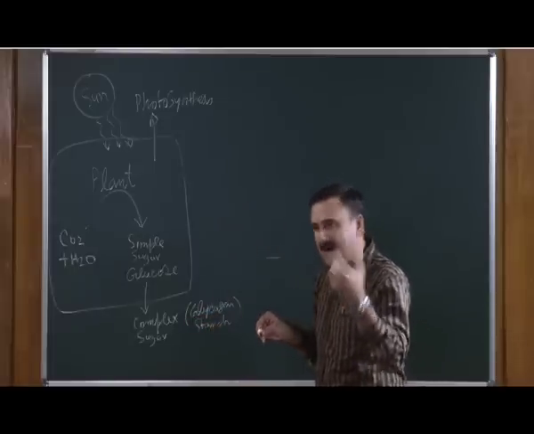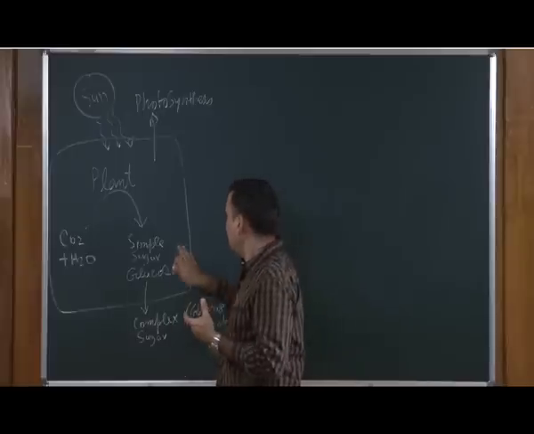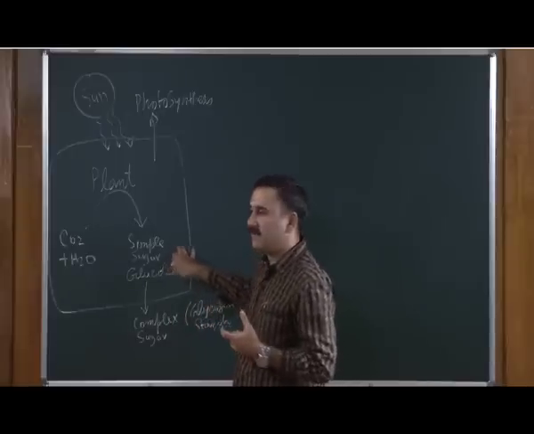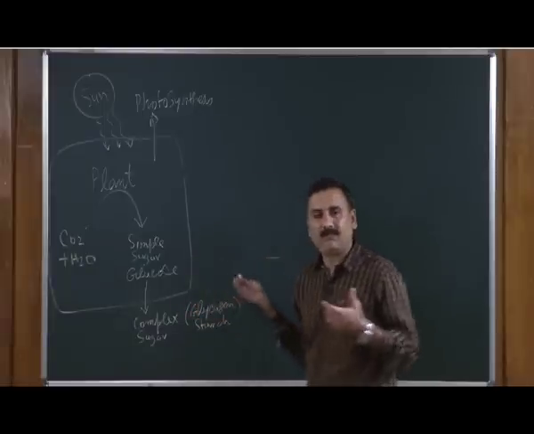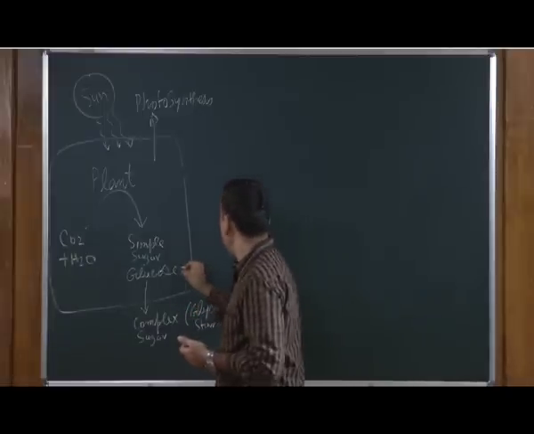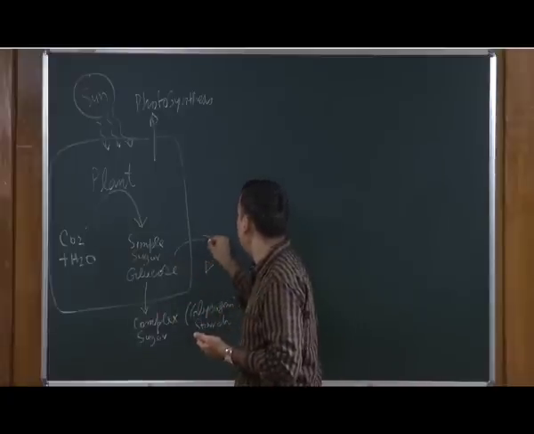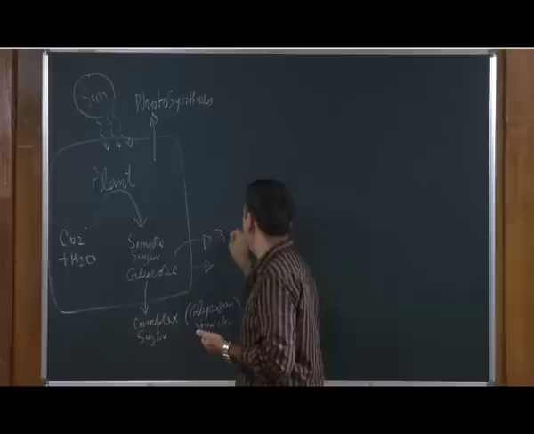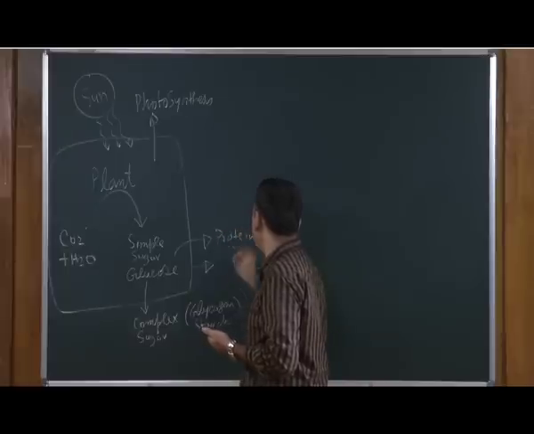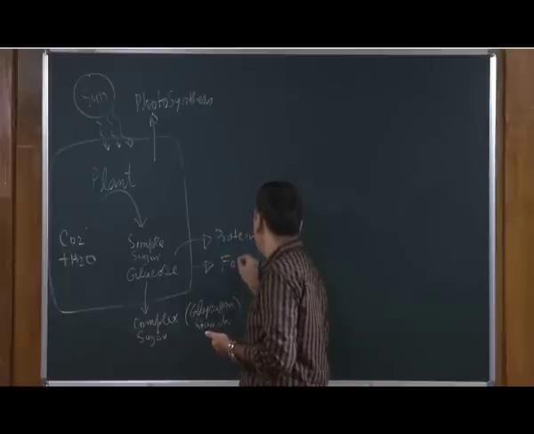Apart from this complex sugar, the glucose which is synthesized in the plant can also be converted into other types of food products, such as protein and fat.